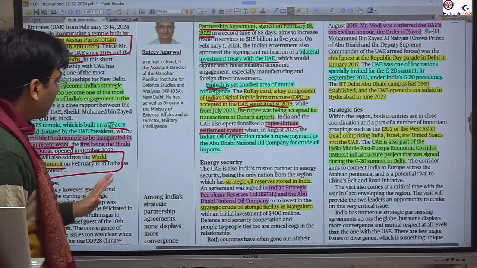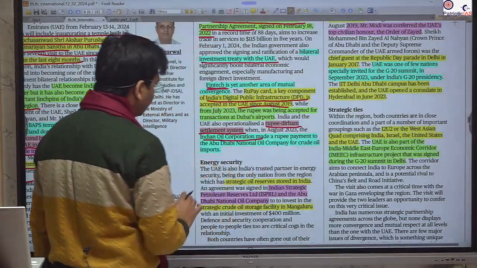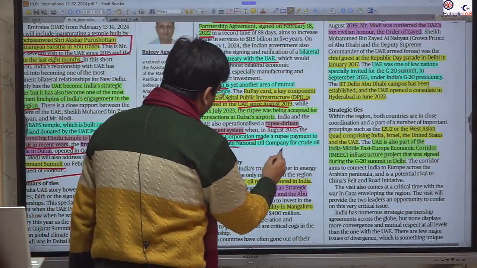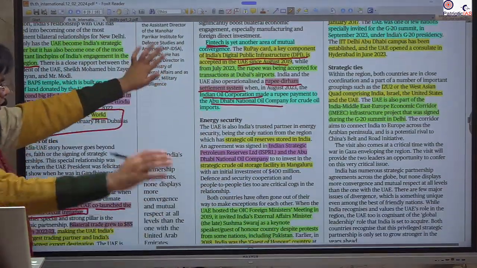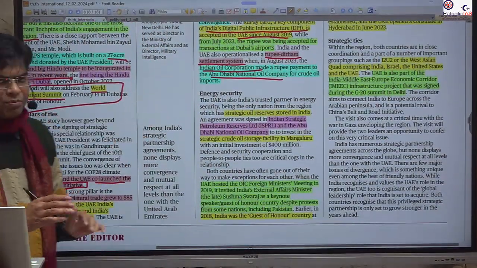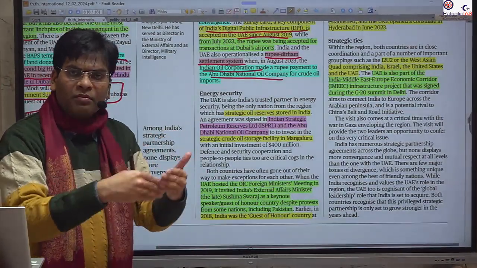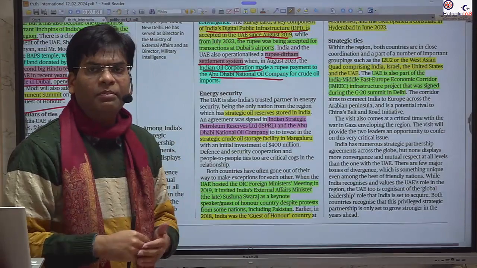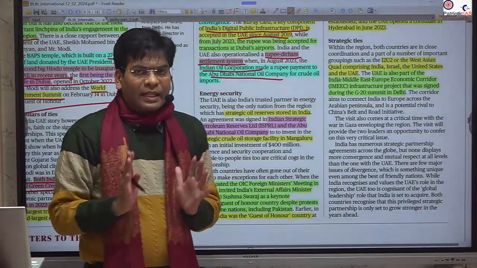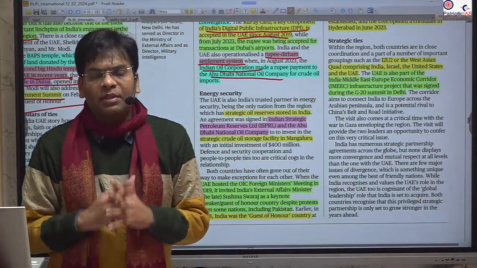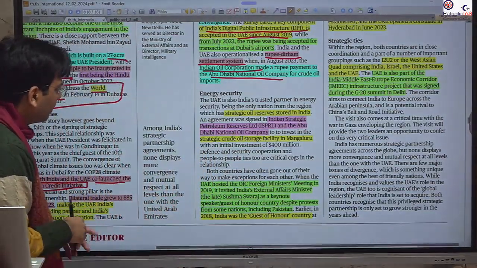This is very good, and we have seen that Indian Oil Corporation has made a payment to the Abu Dhabi National Oil Company in rupees. This is an example of de-dollarization. It means the importance of the dollar is reducing, decreasing. And the value and acceptability of local currency is increasing. Now we have seen, as with Russia, we paid in Indian currency.